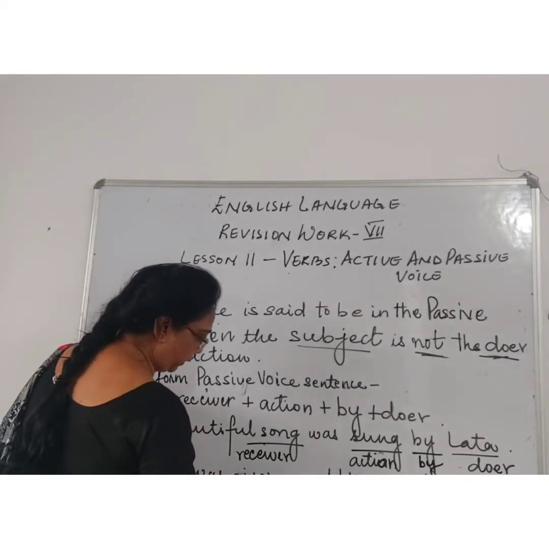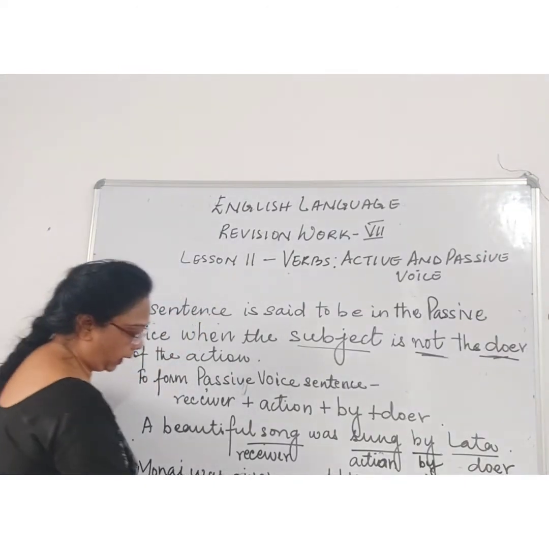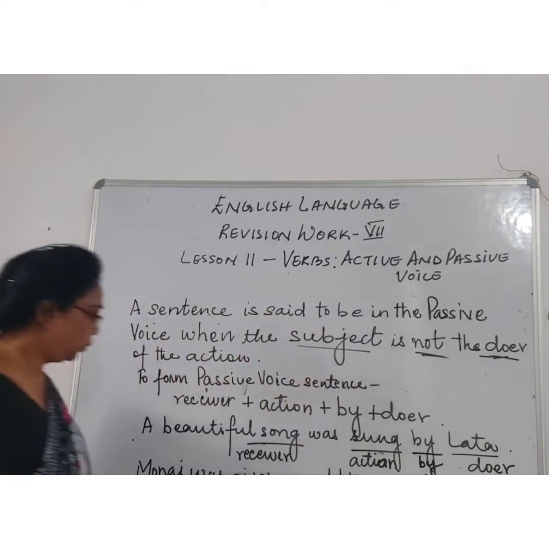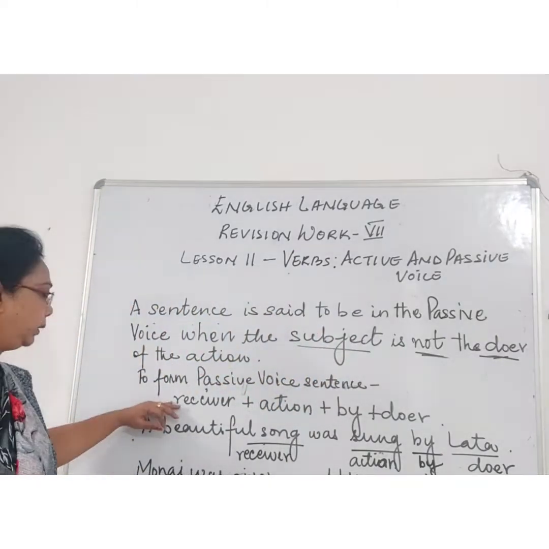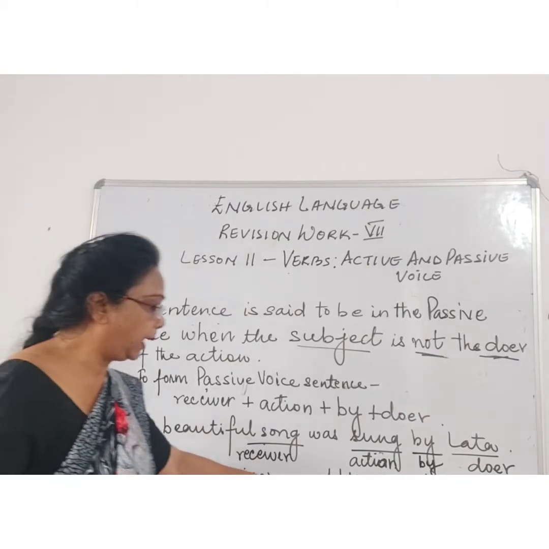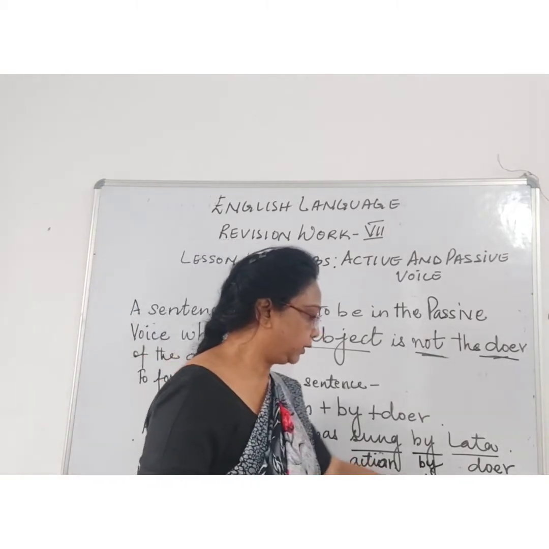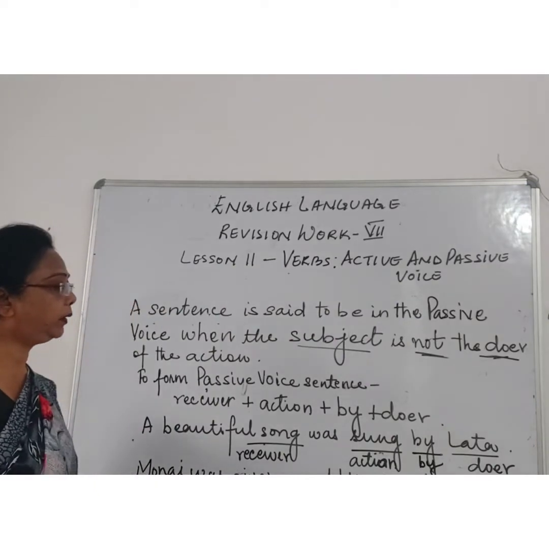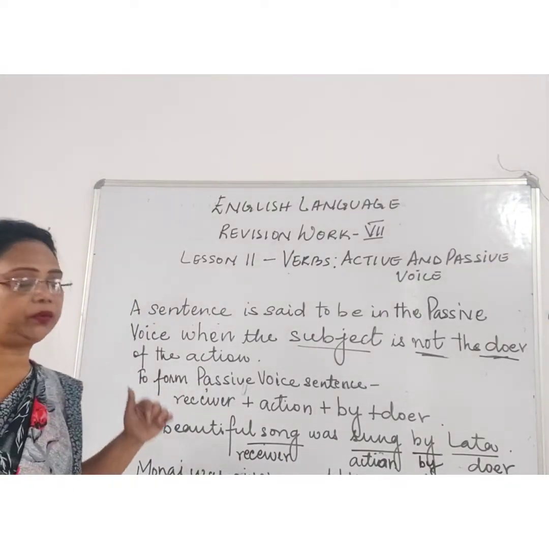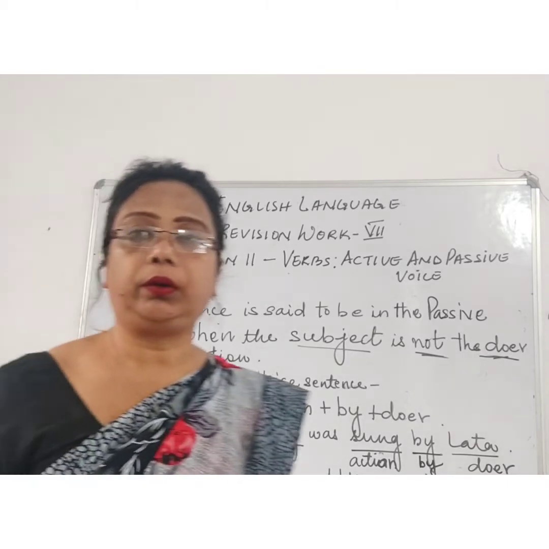So receiver, action, and by and doer. So in this way the sentence is formed. Manoj was given an application by Justin. Right. This is the way a passive voice sentence is formed. Right, children?